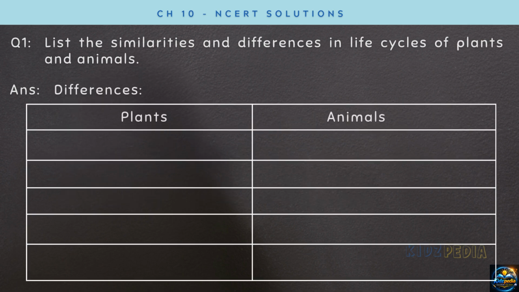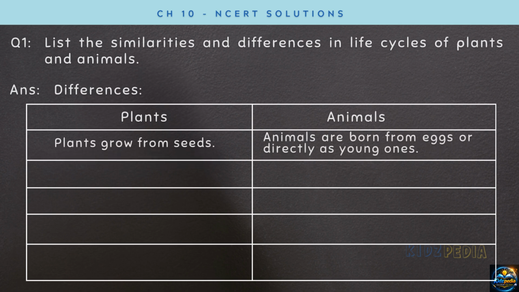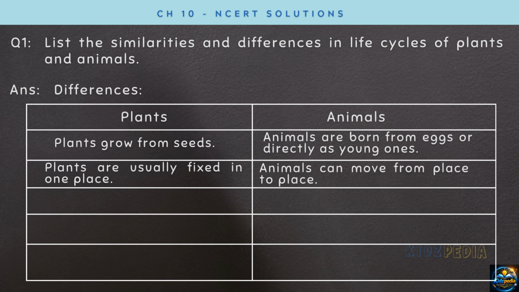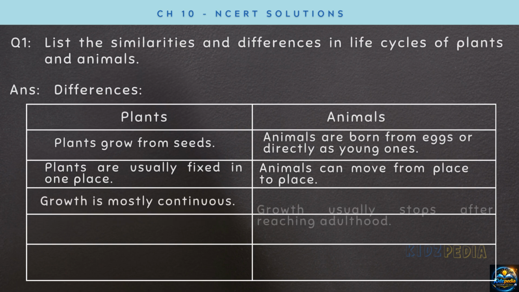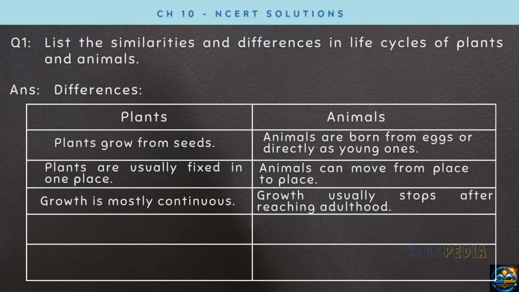And differences between plants and animals are: plants grow from seeds, while animals are born from eggs or directly as young ones. Plants are usually fixed in one place. Animals can move from place to place. Growth is mostly continuous in plants, and growth usually stops after reaching adulthood in animals.